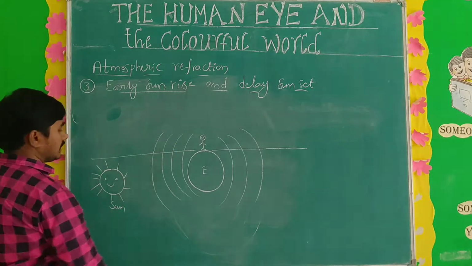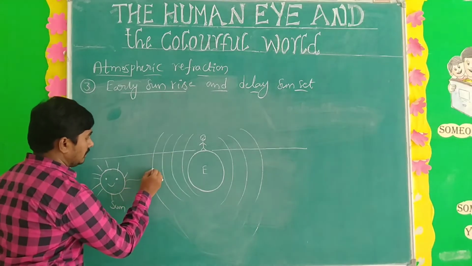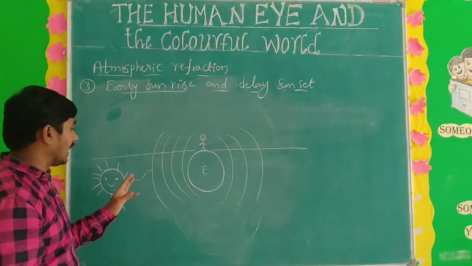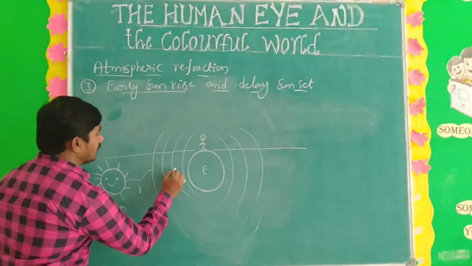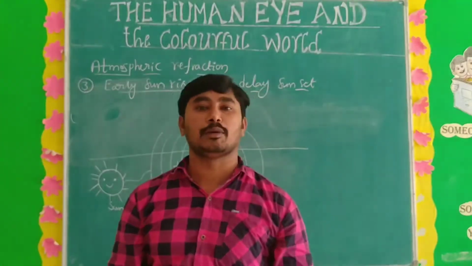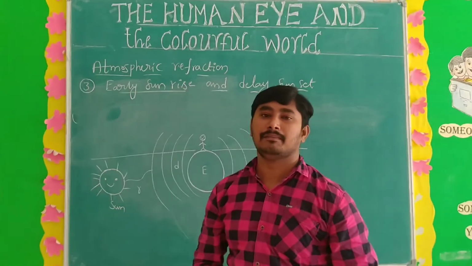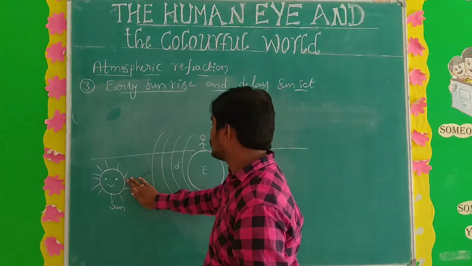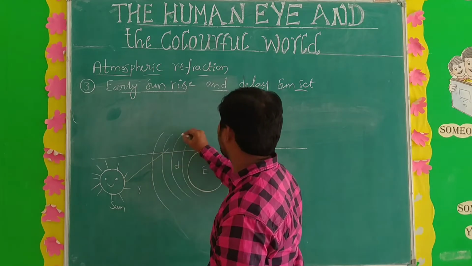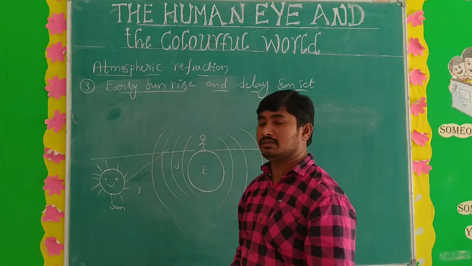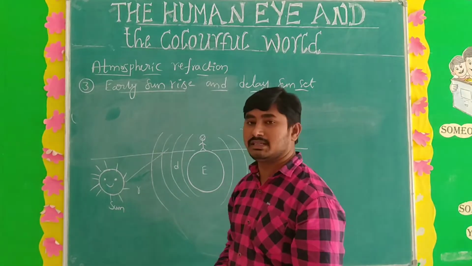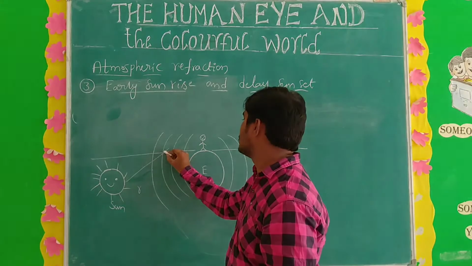From the sun, the light rays are coming. What I said here: in the atmosphere, the light rays come from rarer medium to denser medium. From where to where? Rarer medium to denser medium. What happens? It bends towards the normal. Actually, the light rays come like this, but due to change of densities, change of refractive indices, it bends like this.